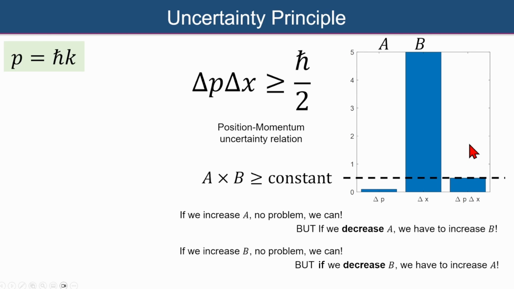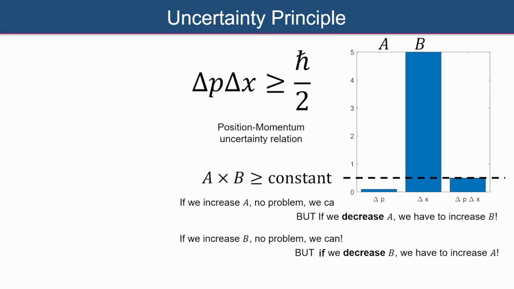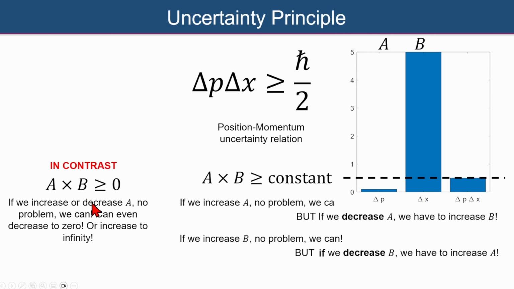So to again really make that clearer, let's contrast that with the following case. What if we simply said A times B needed to be greater than or equal to 0, where we're dealing with positive values of A and B? Well, it would be no problem at all. We could increase or decrease the value of A, and as long as it's positive, we've definitely got no problem. No matter how large or how small we make A, we can be confident that we will have A times B being greater than or equal to 0.